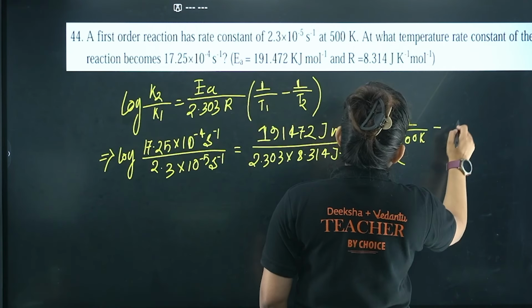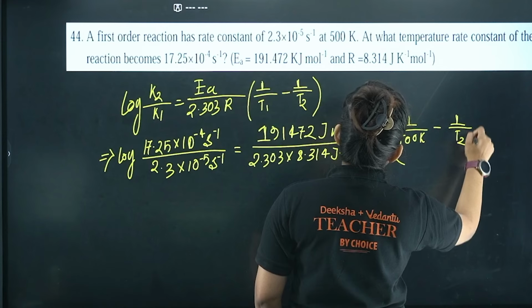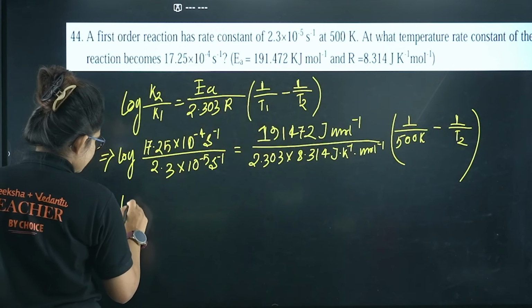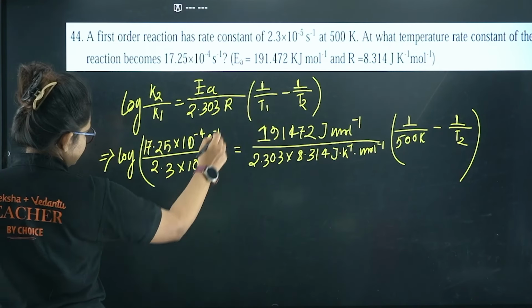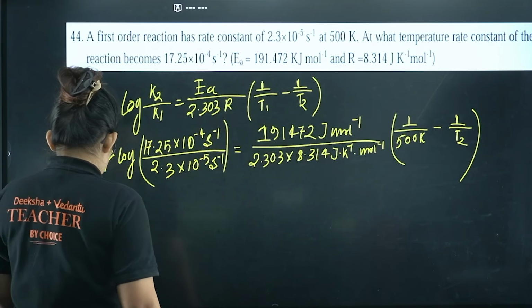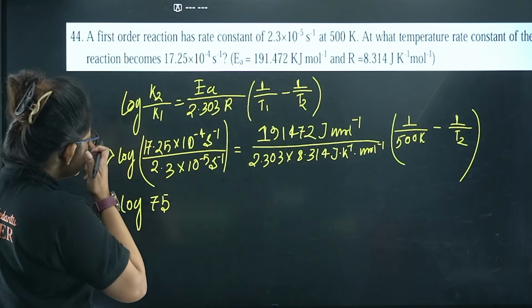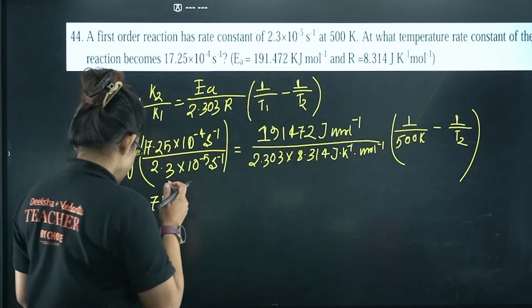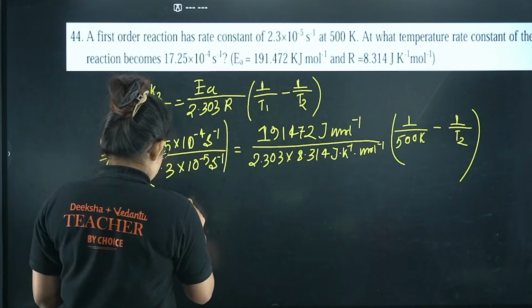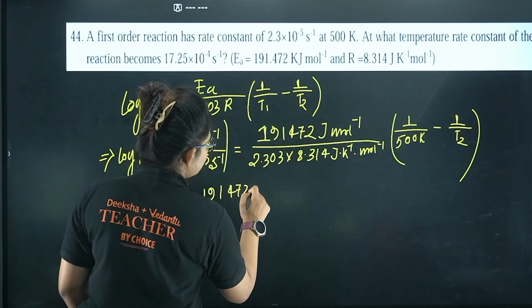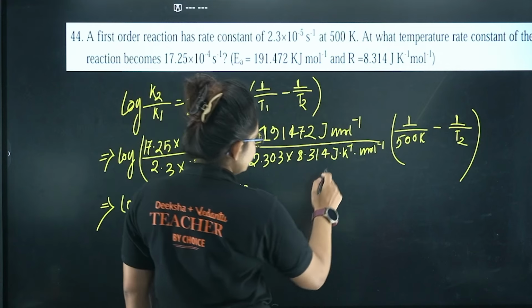Okay, next we have to calculate 1 by T2. Be careful about the calculation. If you calculate this log portion, you will get 75. So log 75 is equal to this entire thing, 191,472. So the units cancel out.